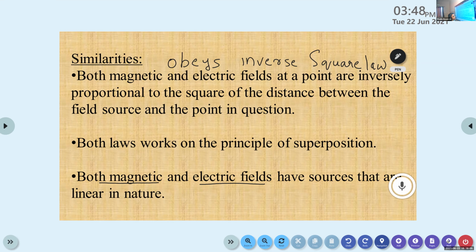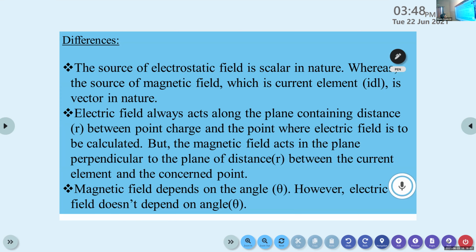So now we can discuss the differences between Biot-Savart's law and Coulomb's law. Ma'am, what is meant by they are linear in nature? Linear in nature, both of them travel in a straight line manner. Okay, ma'am.